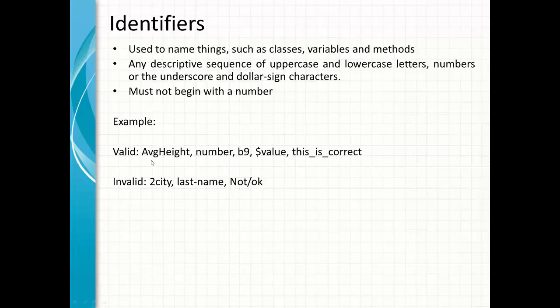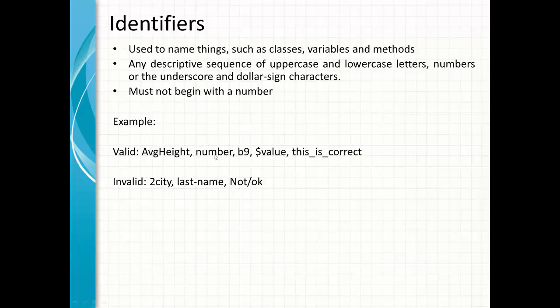The first rule is about how we can define a valid identifier. One example is this one, where it says average height. You see over here, it starts with a capital A, and then there are lowercase v, lowercase g, and then there is a capital H again. So this is all valid. This is fine.